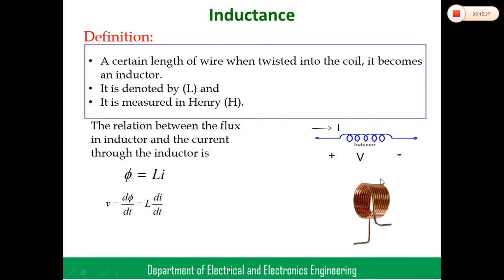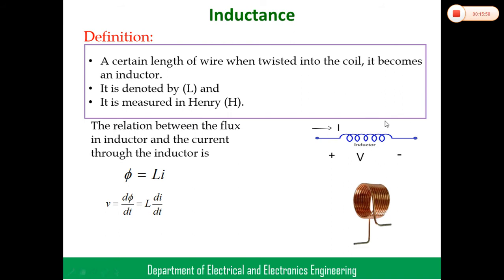When twisted into a coil, any conductor or wire becomes an inductor. An inductor can be obtained simply by twisting a wire into a coil.